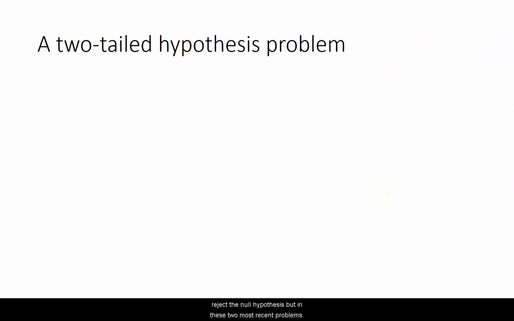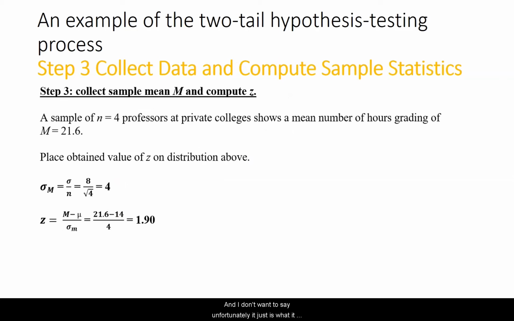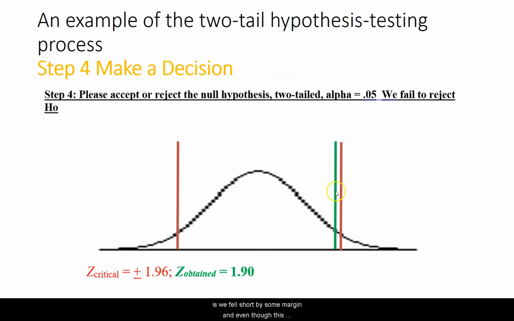But in these two most recent problems, and I don't want to say unfortunately, it just is what it is, we fell short by some margin. And even though this is close, we're still going to fail to reject the null hypothesis. And you might qualify it in the paper that it was close to significant, but nonetheless, you kind of have to confess, if you will, that you didn't reach statistical significance.